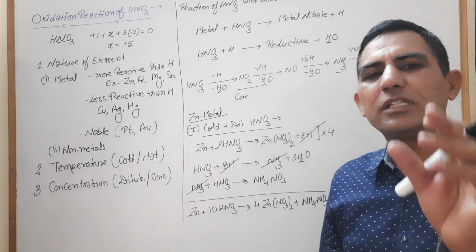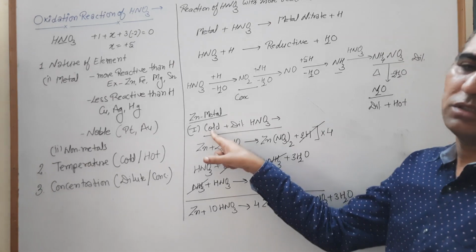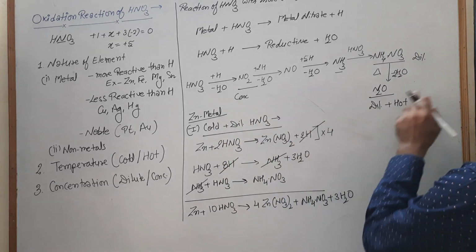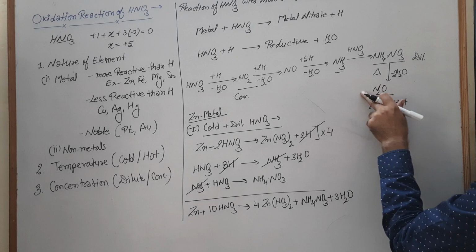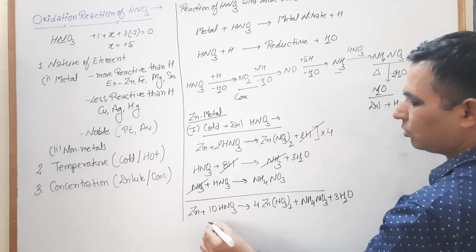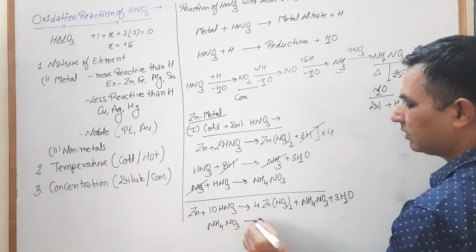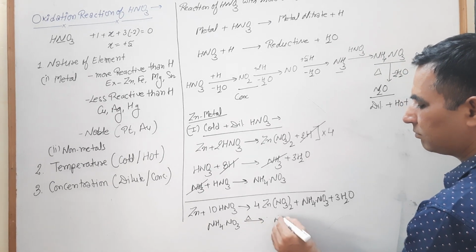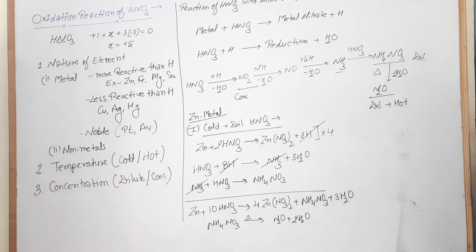Now if we change the condition, instead of cold we make it hot, with hot dilute HNO3. As we know, when we heat, what will be formed? N2O. When heated, ammonium nitrate converts into N2O. So ammonium nitrate, when you heat this one, converts into N2O plus twice H2O.